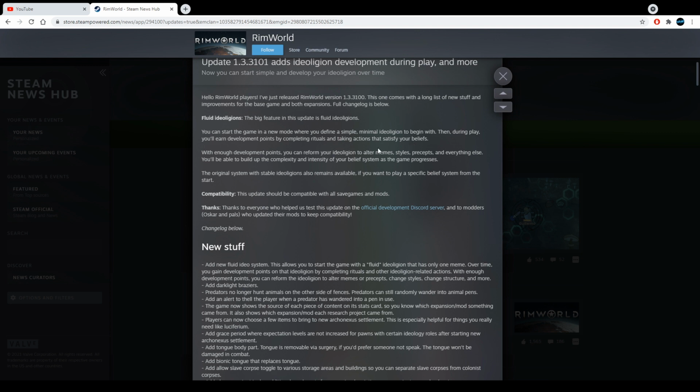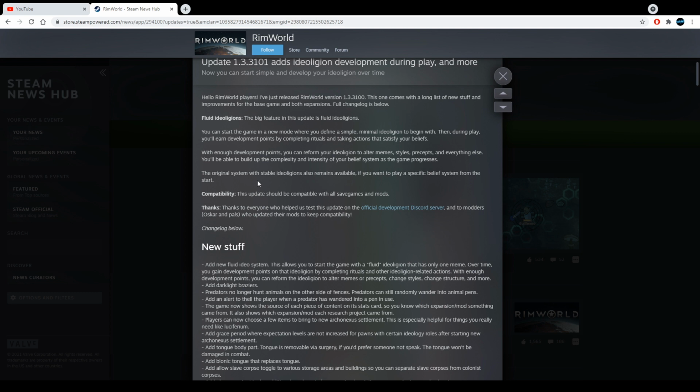I agree with that. Then during play, you'll earn development points by completing rituals and taking actions that satisfy your belief. I like that. That's pretty cool. With enough development points, you can reform your ideology to alter memes, styles, precepts, and everything else. You'll be able to build up the complexity and intensity of your belief system as the game progresses.